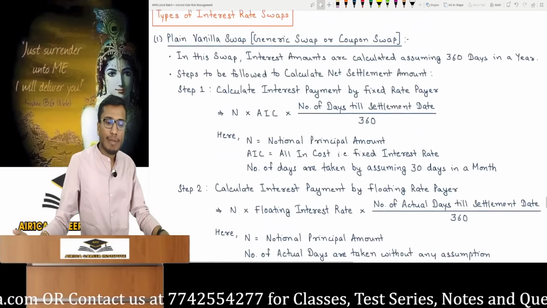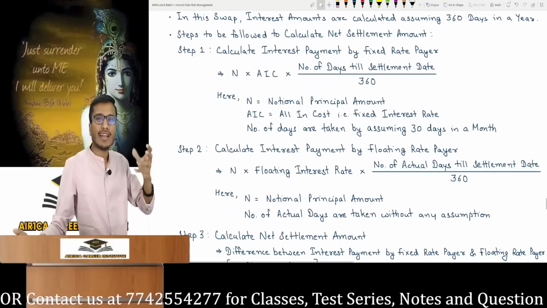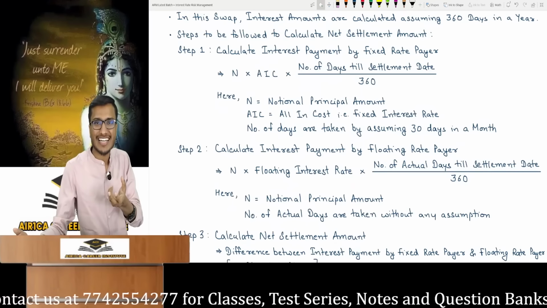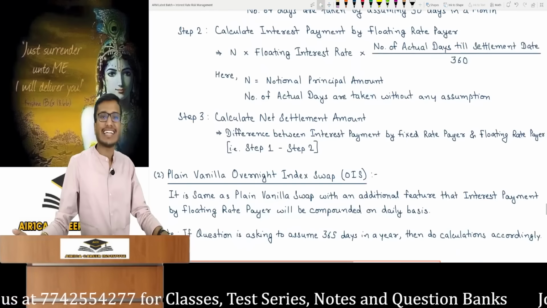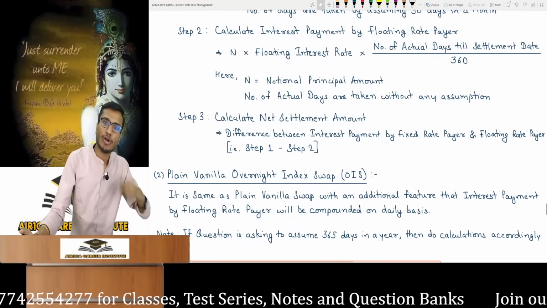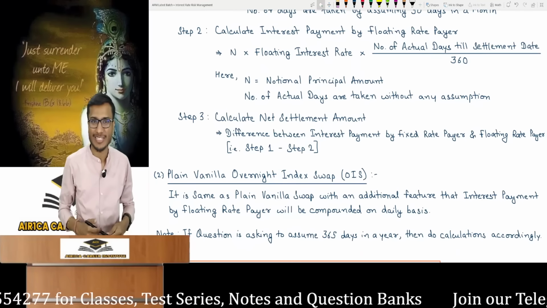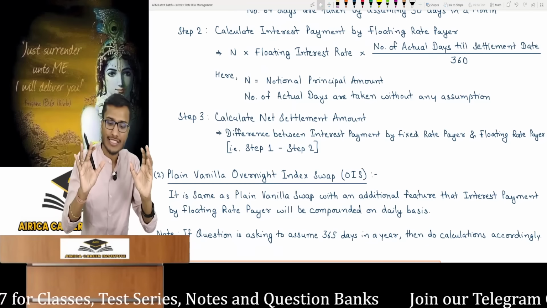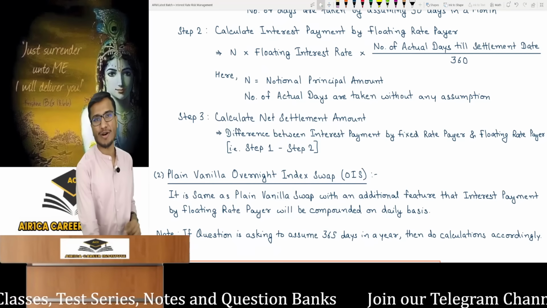You noticed in the plain vanilla swap that the poor floating rate payer was at a disadvantage, right? He was incurring a loss. In the plain vanilla overnight index swap, the floating interest payer will be discriminated against and gain another disadvantage. Plain vanilla swap features persist. The floating payer faces further discrimination.